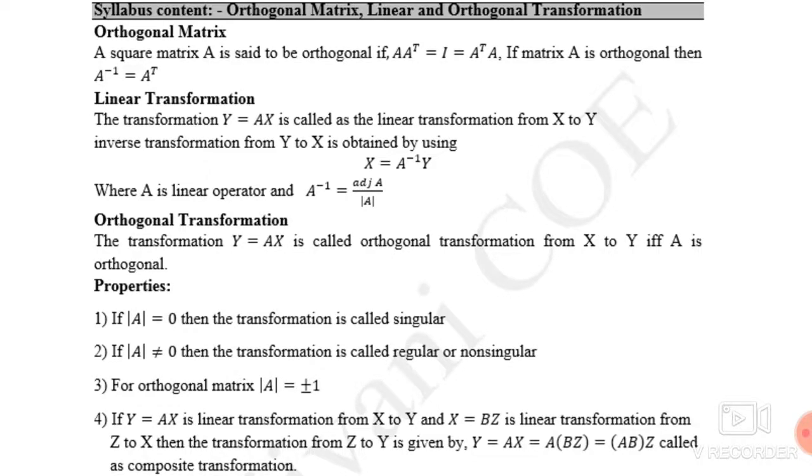So z to y transformation y is equal to AB into z, and it is also called as composite transformation. Composite transformation means one variable is related with another variable, which is related with a third variable, then there is a relation between the first and the third.